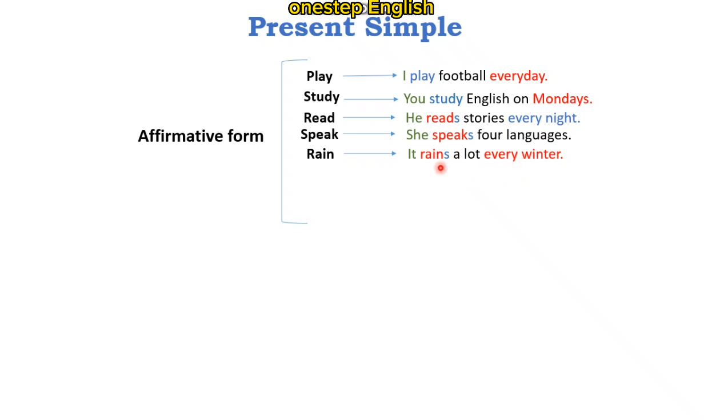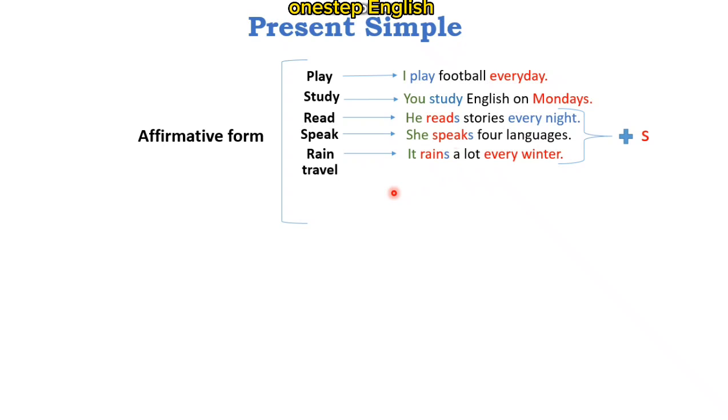And as you can see here, with he, she, and it, we add s to the verb. Look at the example: he reads, she speaks, it rains. So with he, she, and it, we add s to the verb. It's all the time plus s in he, she, and it.